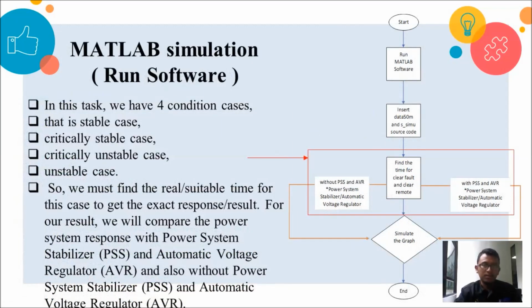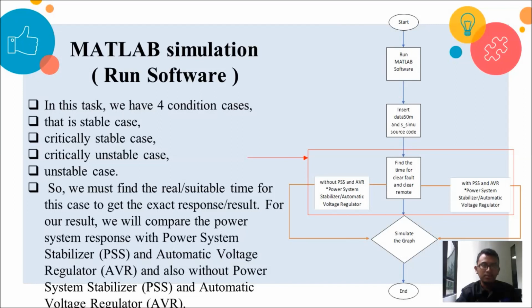Okay, after we insert the data 50M and SCMO source code, we will find the time for the clear fault and clearing mode. For this task, we have four condition cases, which are stable case, critically stable case, critically unstable case, and unstable case. For these four cases, we have to find the suitable time to get the exact response result.